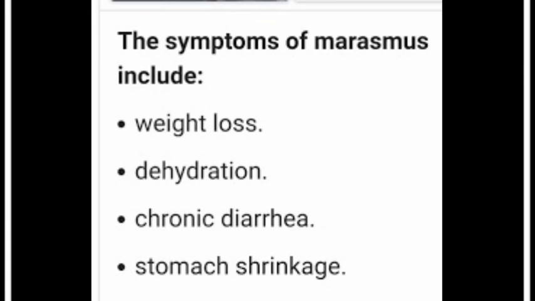Students, for example, you think like this. You are at an increased risk for marasmus if you live in a rural area where it's difficult to get food or an area that has a food shortage. In that place, babies including who are not breastfed, young children or older adults also have an increased risk of this marasmus.